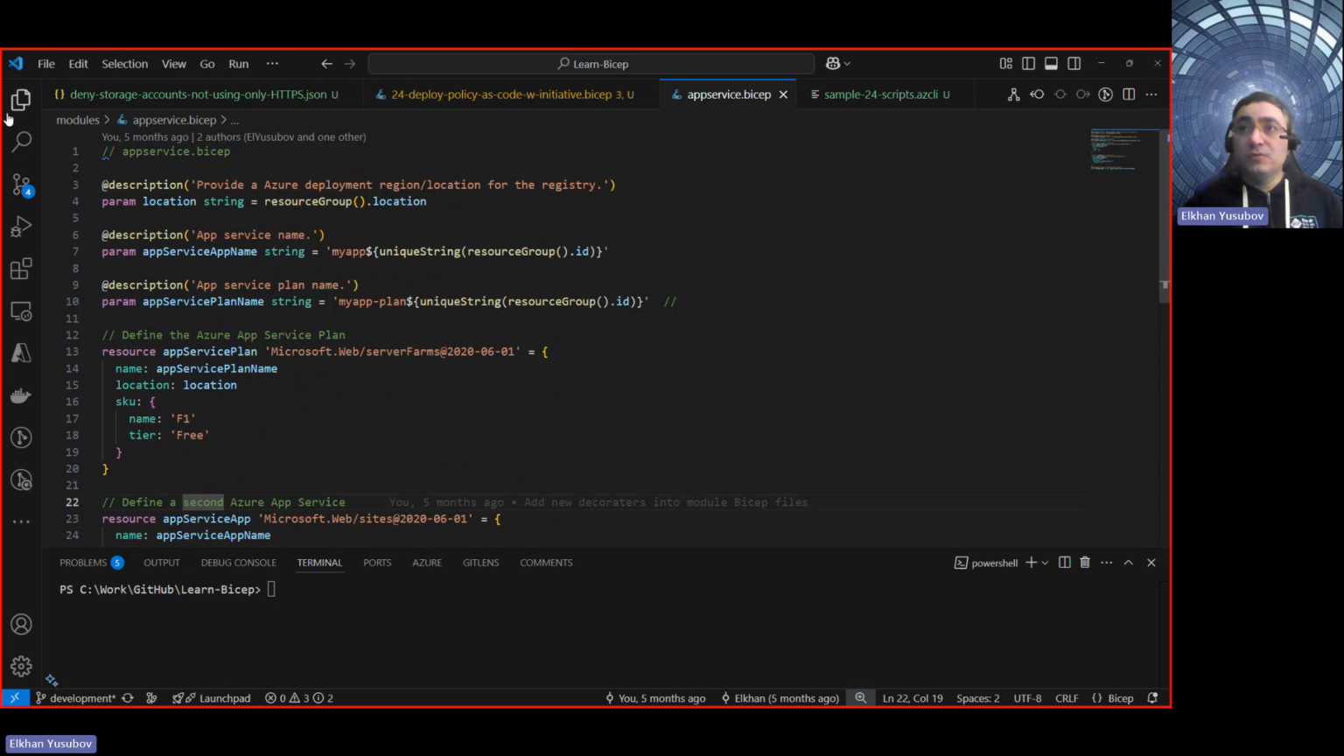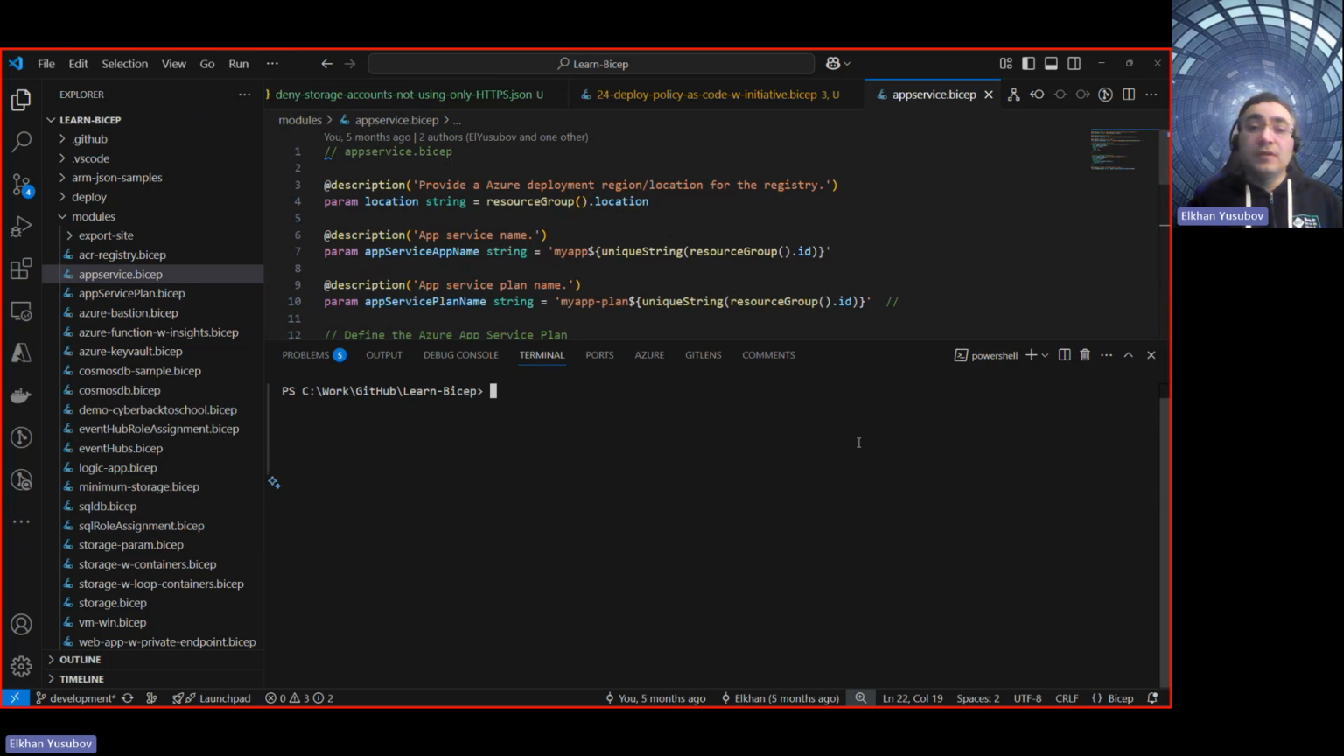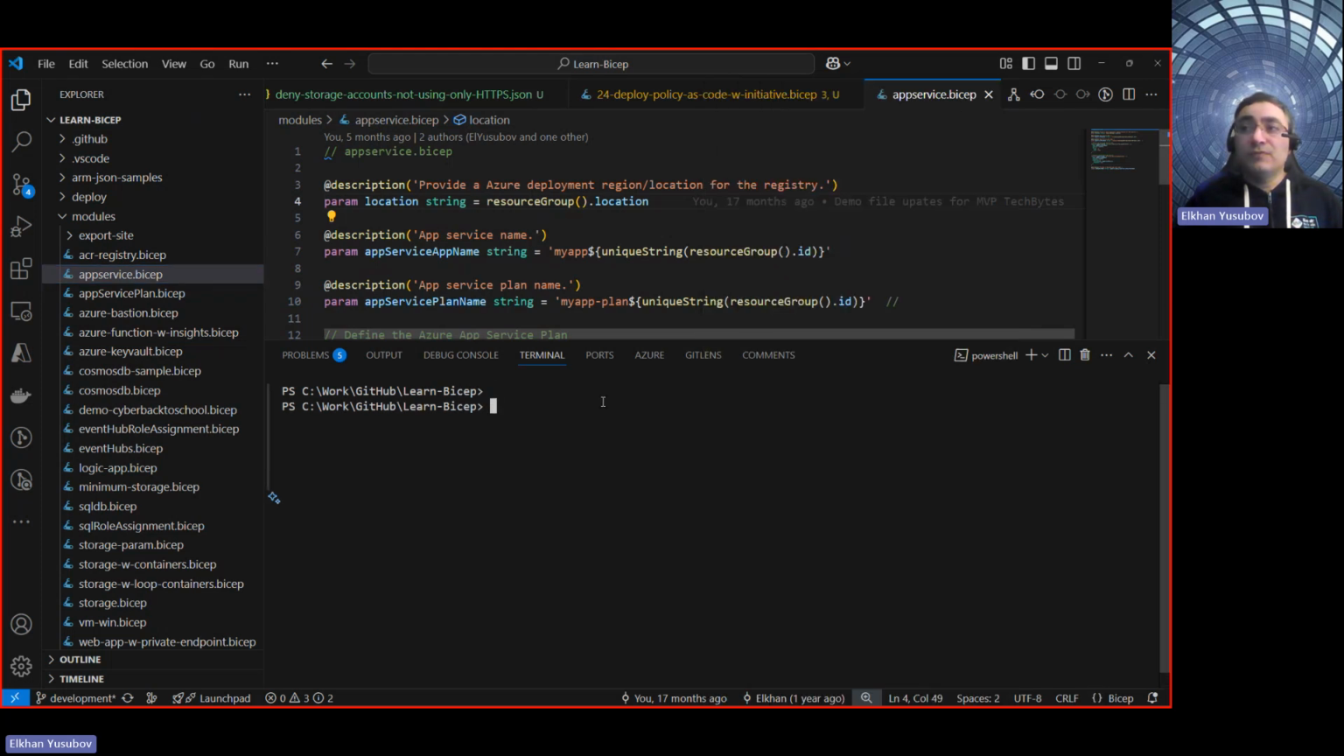to convert that. To do that, what you need to do is, I'm going to open the command line here. You need to run a build command. That's one way to do that. There's an easier way to just right click and say build ARM template. It's going to do the same thing. So I'm just going to show you how to do that from the command line so that you know that there are multiple ways how you can run the same command.